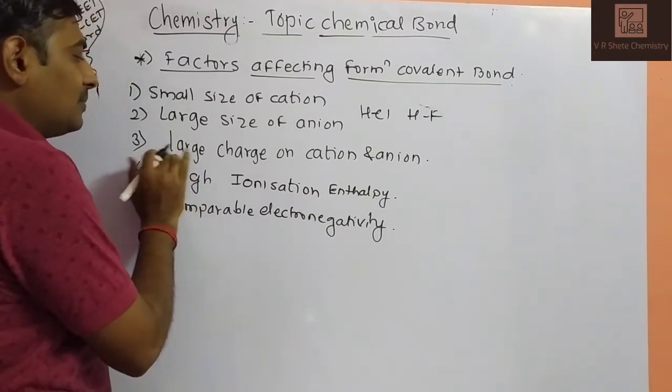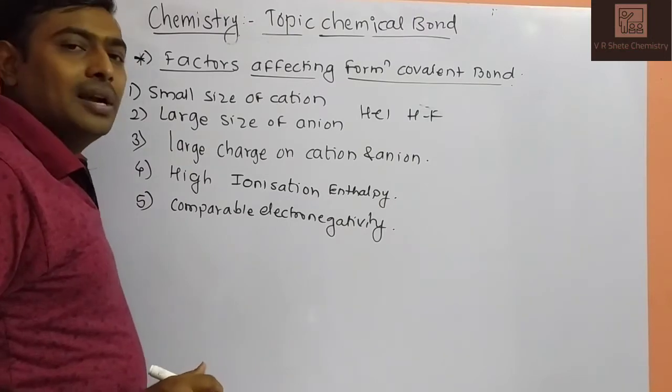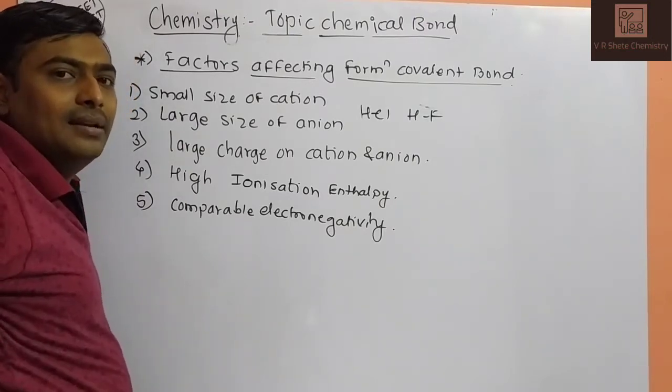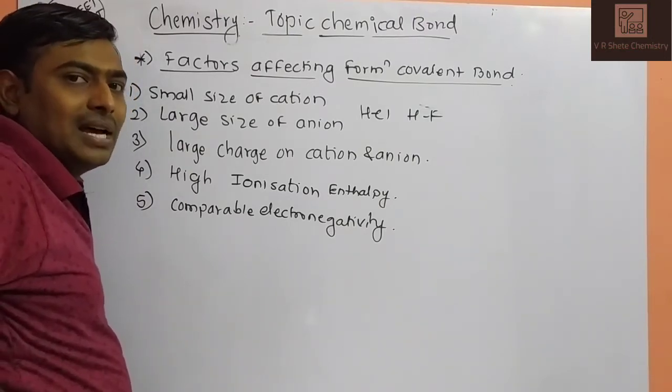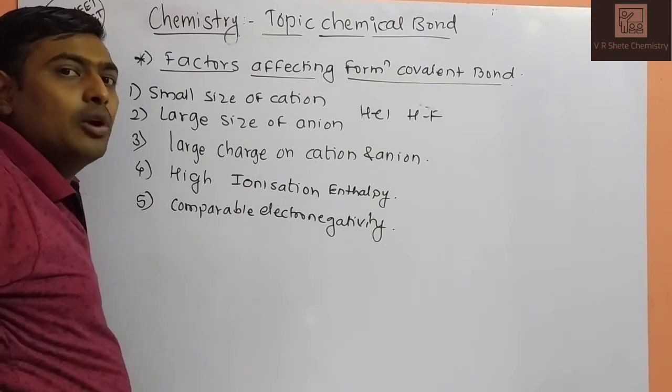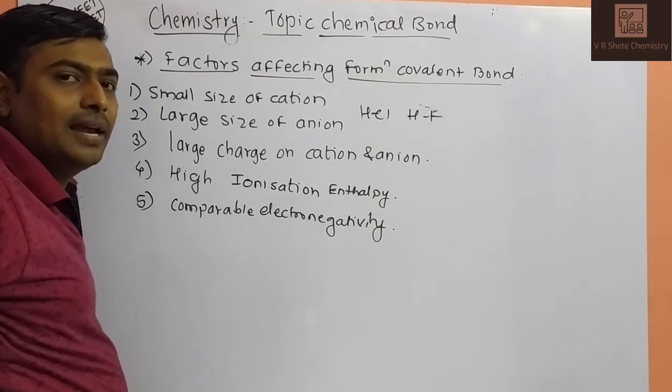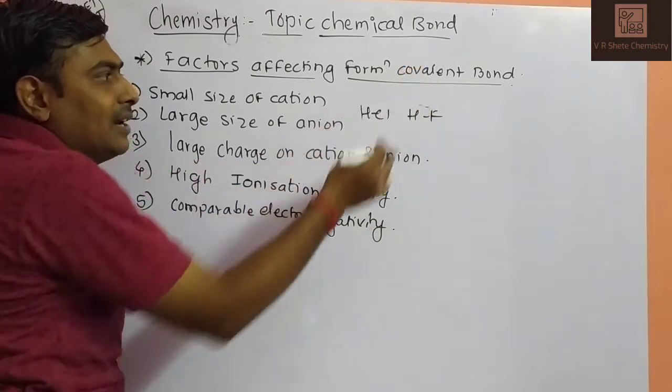One more important factor is large charge on cation and anion. If the cation and anion have maximum charge, that will be more and more responsible for forming a covalent type of system.